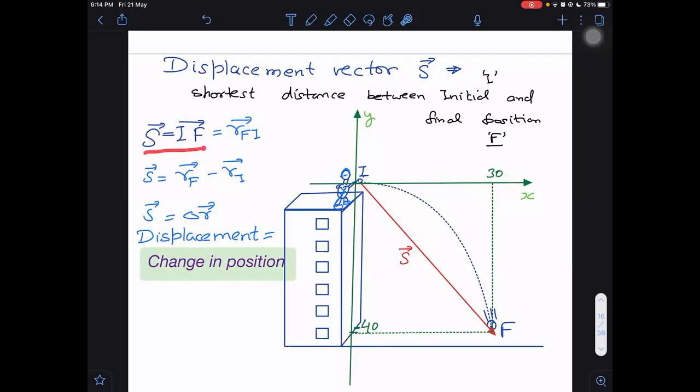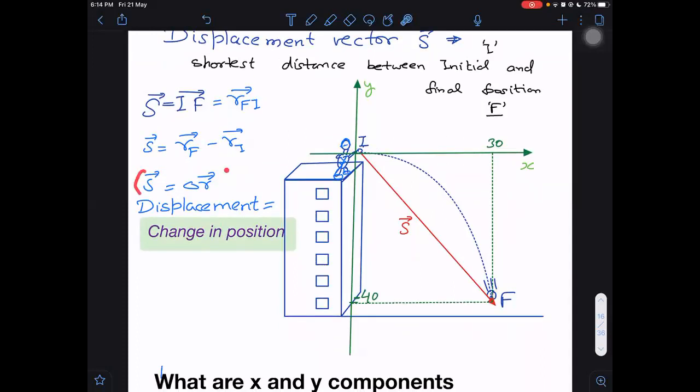Displacement is I to F, initial position to the final position. The ball started from here and went down, so this is the initial position and this is the final position. Any vector IF can be represented as RFI, the position vector of F with respect to I. Displacement can be written as RF minus RI. Final position minus initial position is representing the displacement.